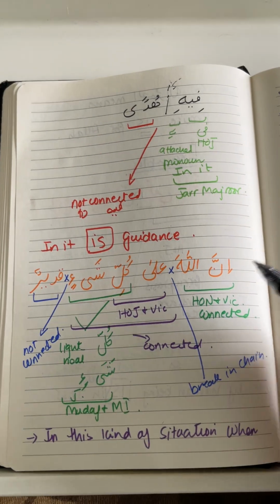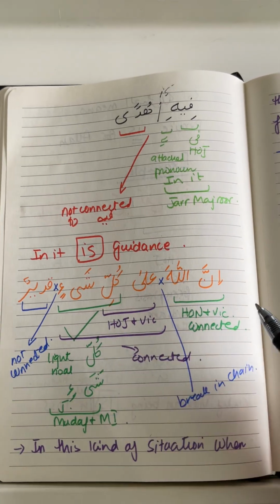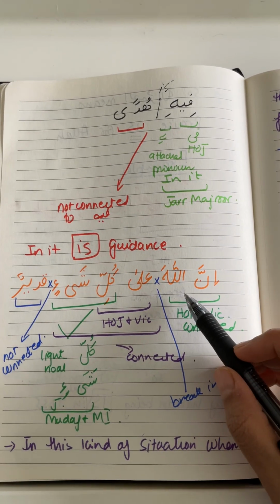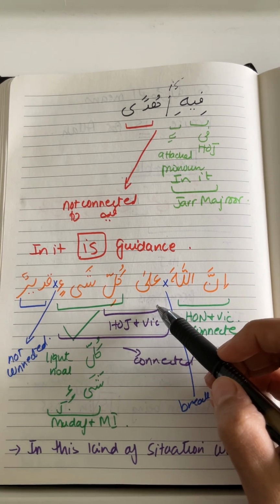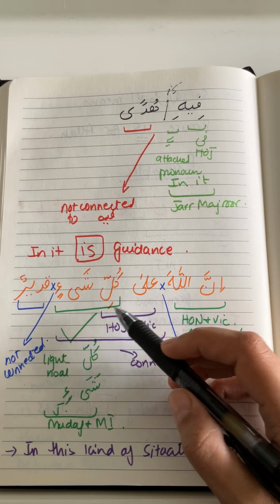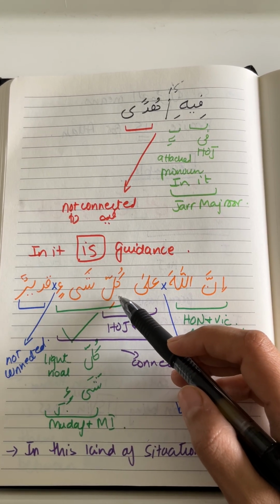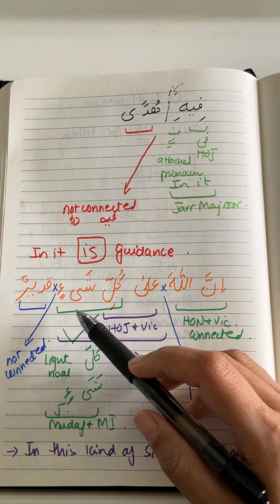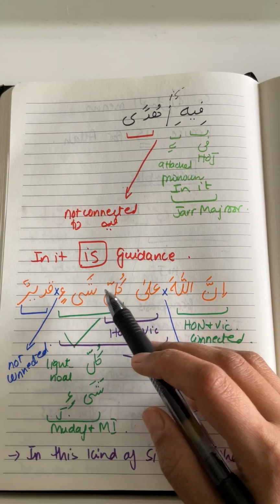Now let's look at another example. Inna allaha ala kulli shay'in qadirun. Let's look at inna allaha first. Inna is a harf of nasab, which made the word Allah nasab. So inna allaha is connected. And then we see ala. Ala is a harf of jar, which made kulli coming after it jar. So ala kulli is connected. And then we look at kulli, it has no al and it's light, which means it can be a mudaf, and shay'in is jar. So kulli shay'in is a mudaf and mudaf ilayh. So these two words are connected as well. So these three words are connected, ala kulli shay'in.